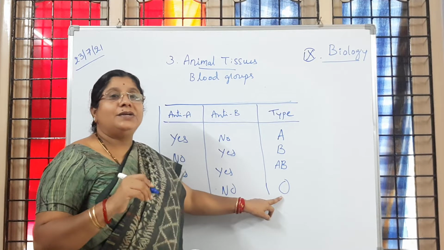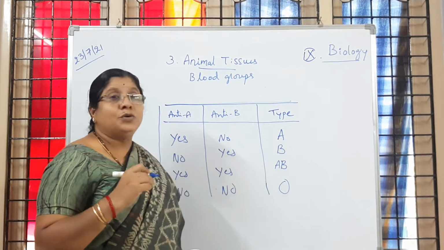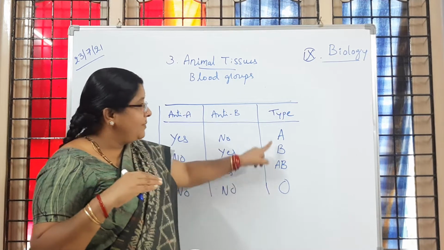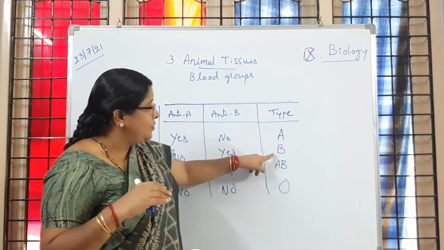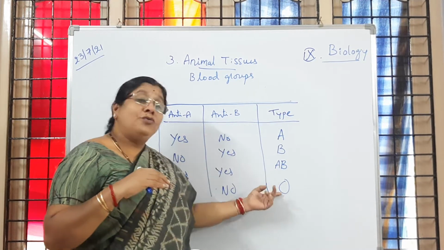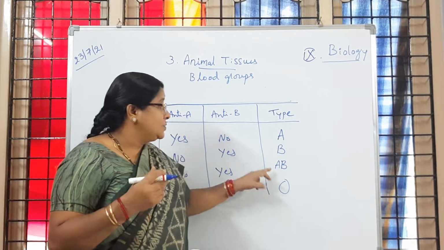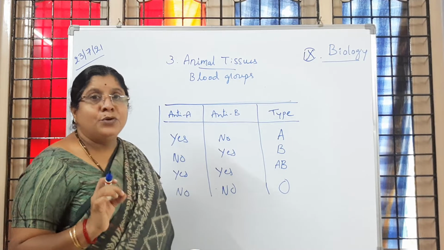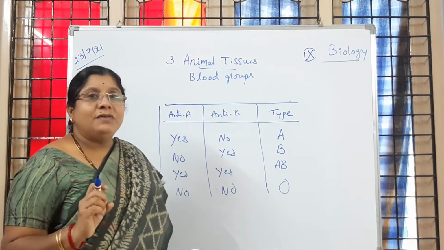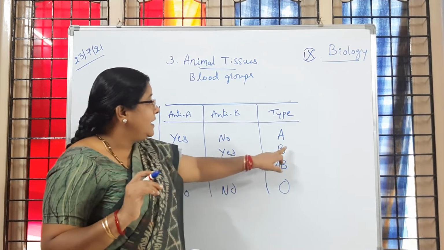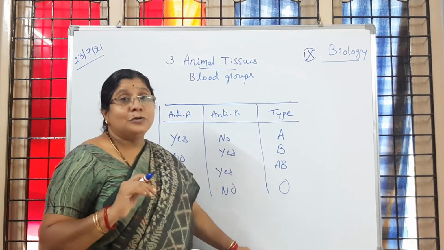They can donate blood to any other blood group. And AB blood group people can receive blood from any group: A group, B group, AB group and O group. That's why AB blood group people are called universal recipients. Is it clear, children? So like that, we got the four major blood groups.